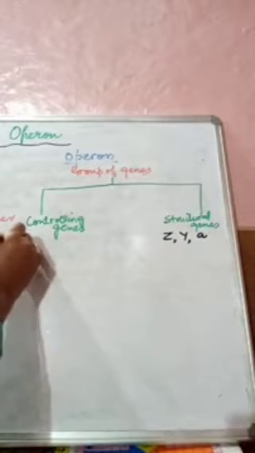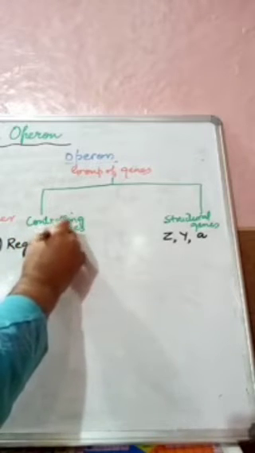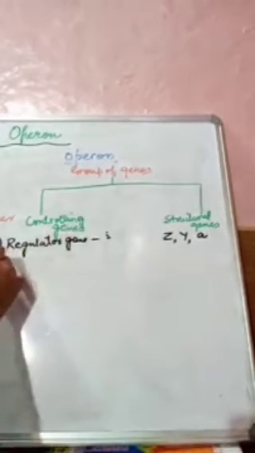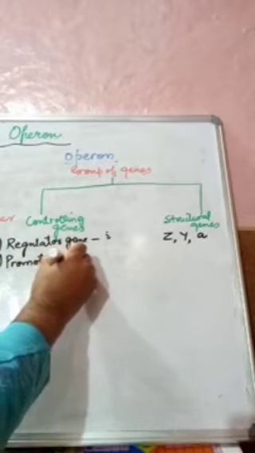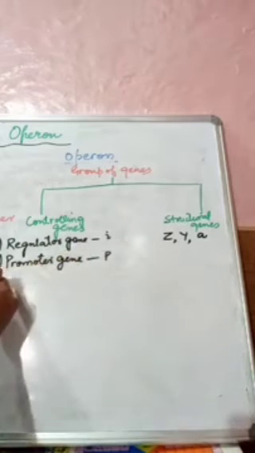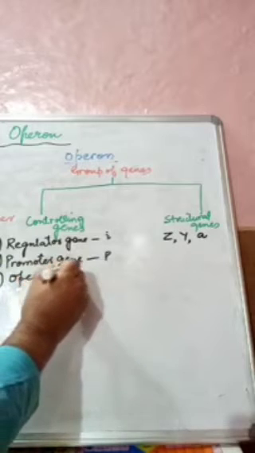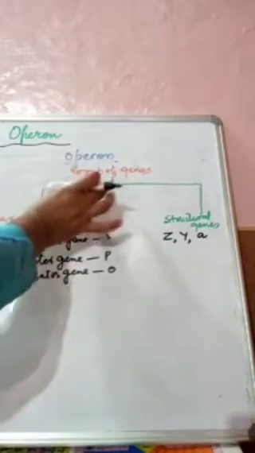And these controlling genes are also of three types. First one is the regulator gene, which is designated as I. Second, we have the promoter gene, designated as P. Third is the operator gene, designated as O. So this OPERON is a group of genes: controlling genes and structural genes.